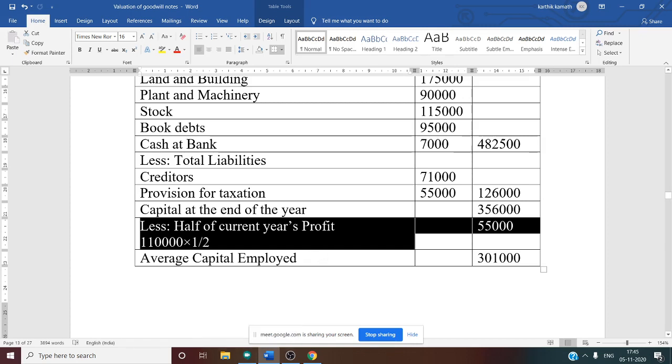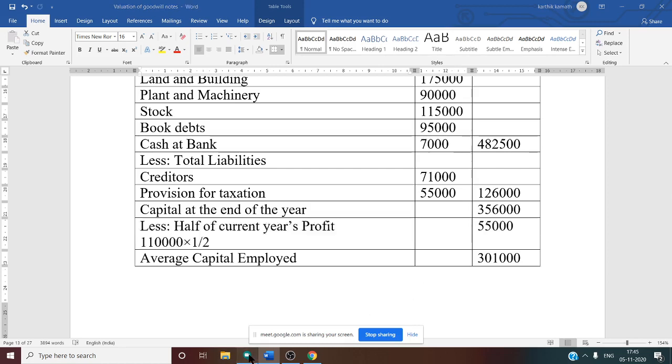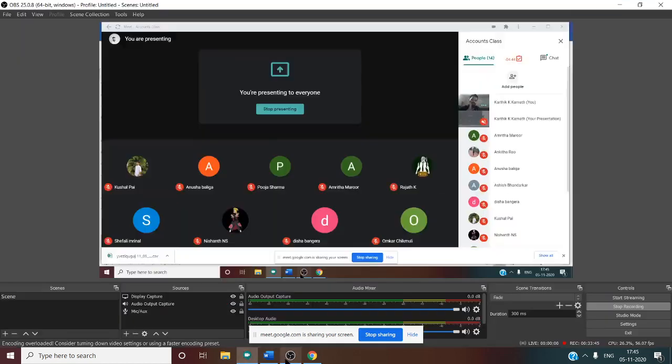Because if you see the previous problem also, half of current year's profit we have taken based on previous year's profit. But in this problem, profit before tax they have given. That is why we have taken like this, and answer is 55,000. If you take 55,000 here, answer changes. Any other doubt you want to ask?